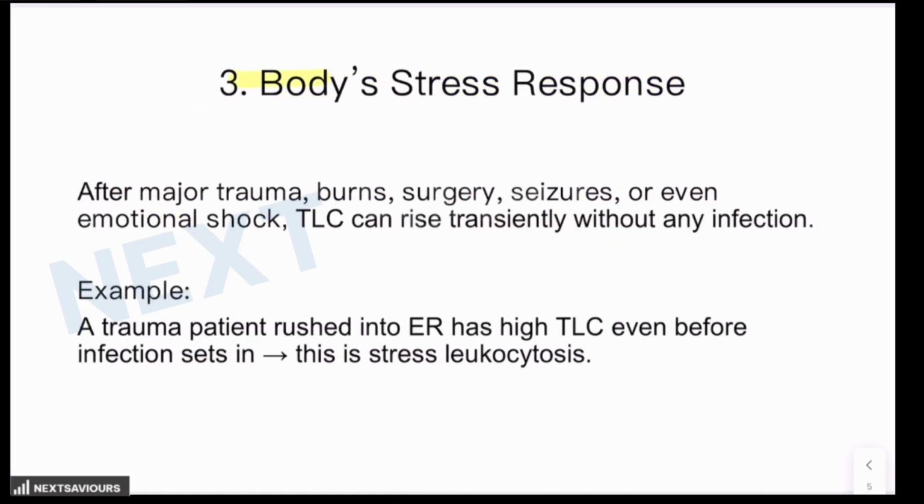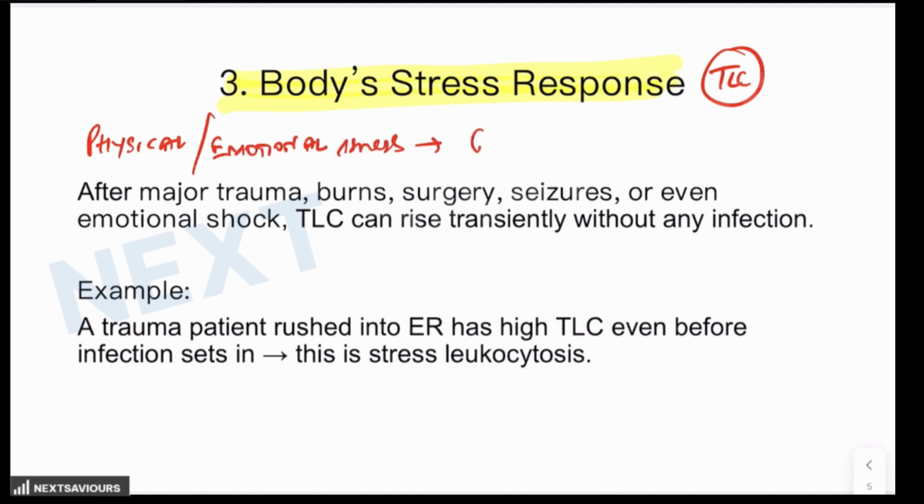Then the third one is the body stress response, which can result in variations in the total leukocyte count. Why? Physical or even emotional stress triggers cortisol release. And this cortisol release is responsible for mobilizing the WBCs into the circulation.